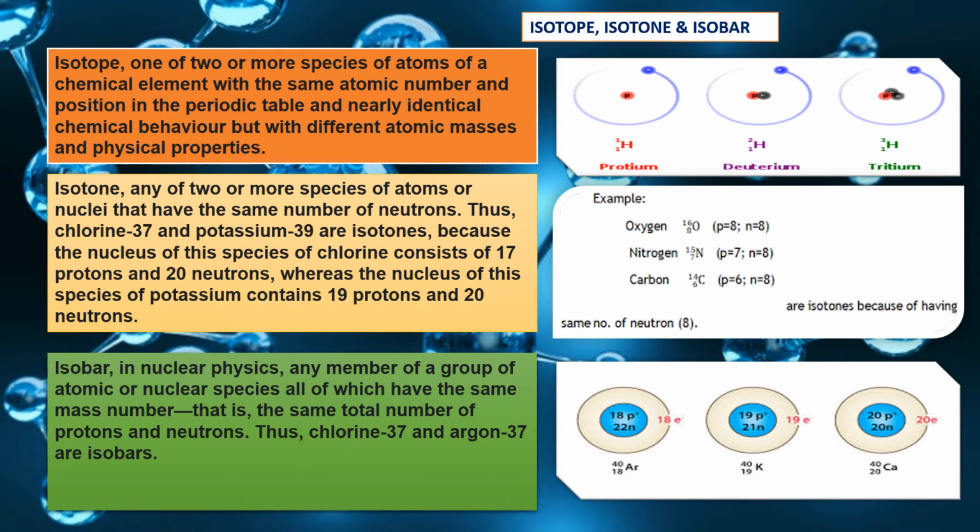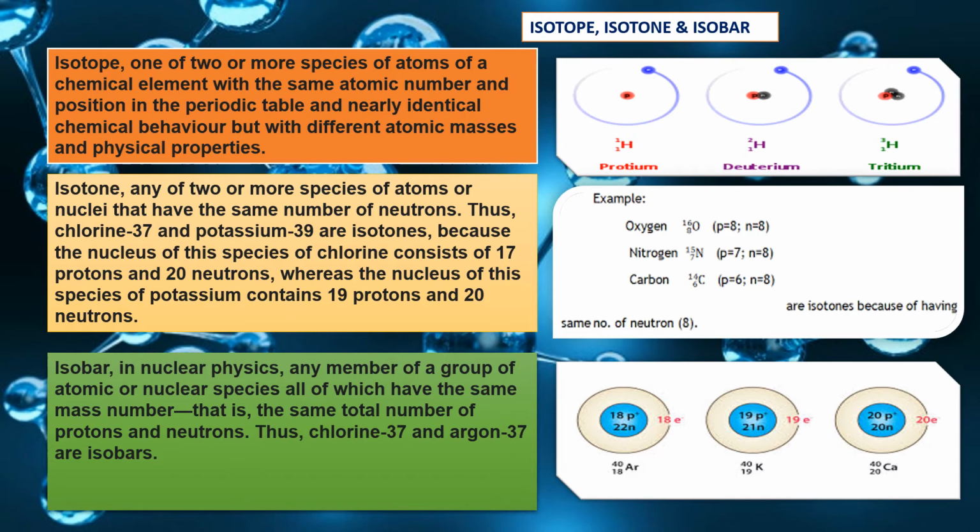Now moving forward to the next one, that is isobar. What is an isobar? Isobar, in nuclear physics, is any member of a group of atomic or nuclear species, all of which have the same mass number, that is, the same total number of protons and neutrons. Thus, chlorine 37 and argon 37 are isobars. So you can say atoms having the same mass number are isobars. Now see the diagram.